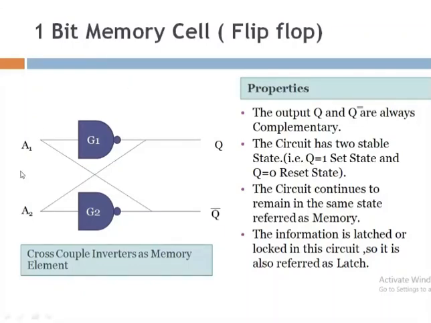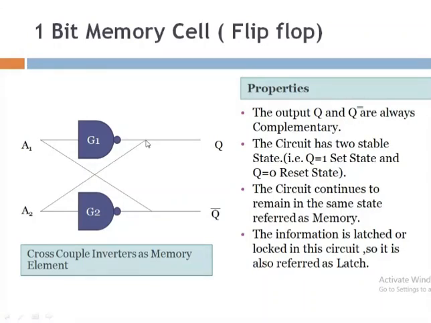Suppose you are applying one input here, so the output of this NAND gate is 0, so your state is a reset state. So 0 will be considered as an input to this one, and the negation of 0 will be 1. So already 1 is applied. Now consider this input is 0. So 1 is there, and due to this NAND gate the output will be 1. So Q will be 1, so it is in a set state.